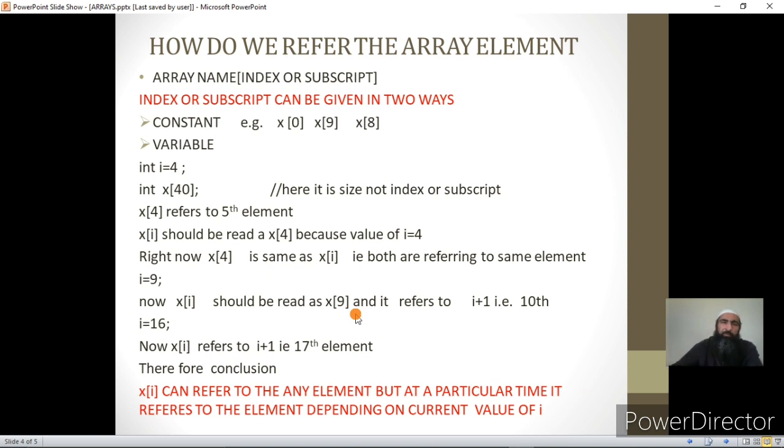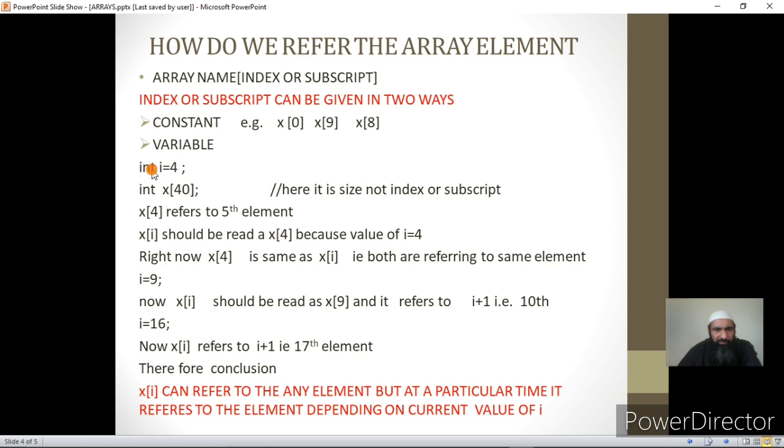So this I have made clear. We can say array name, then within brackets index or subscript. This identifies a particular element. Now, how do we give the index? So far in the previous two slides, we have given the index as a constant. Suppose x of 0, x of 9, x of 8. This identifies the first element, x of 0. X of 9 identifies the 10th element, and x of 8 identifies the 9th element, because the index starts from 0, but the element number starts from 1. I hope it's clear now. So the index of an element is always one less than the element number.